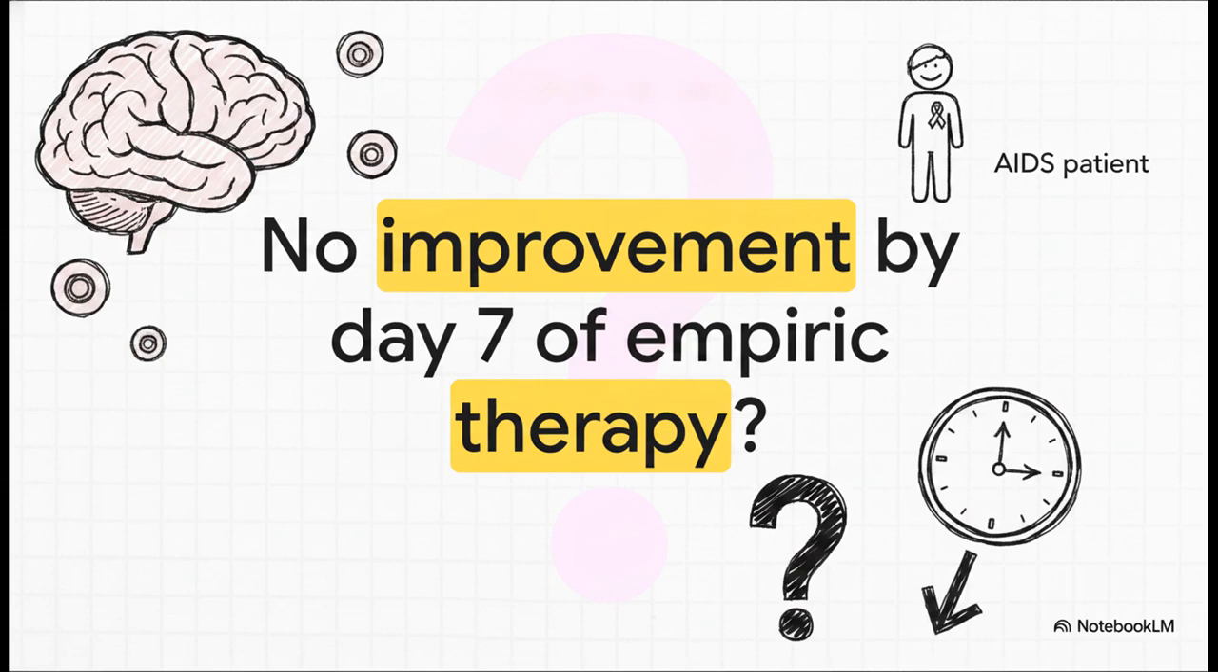Put yourself in the vignette. You have an AIDS patient. They've got multiple ring-enhancing lesions. You start a therapeutic trial of empiric toxotherapy. Normally, you'd see improvement by day 3, and over 90% get better by day 7. But what if there's absolutely no improvement by day 7? What is your immediate next step?